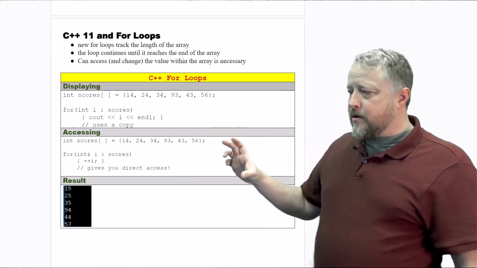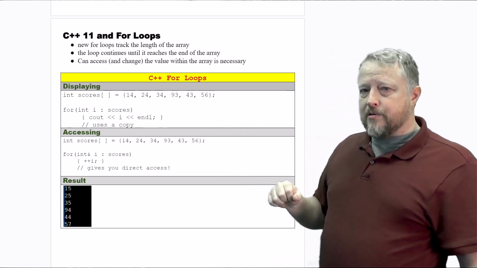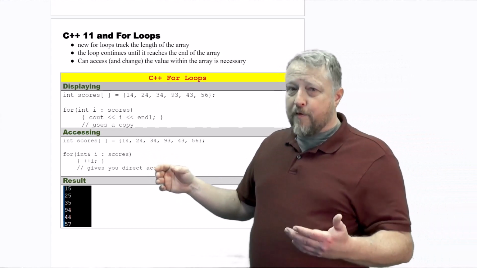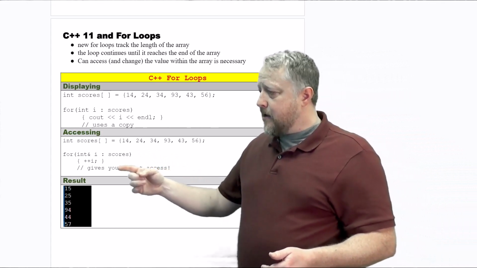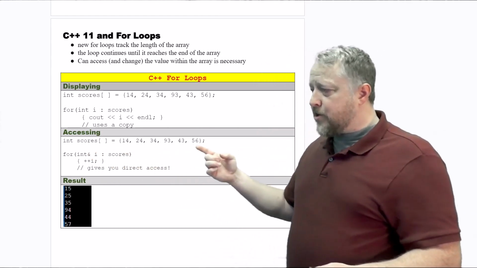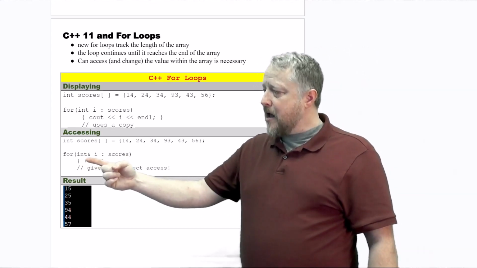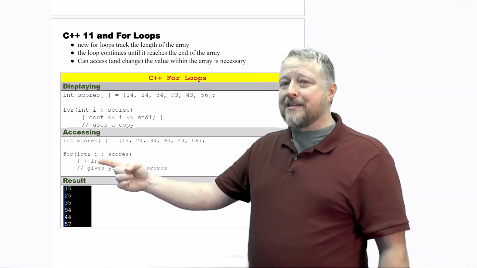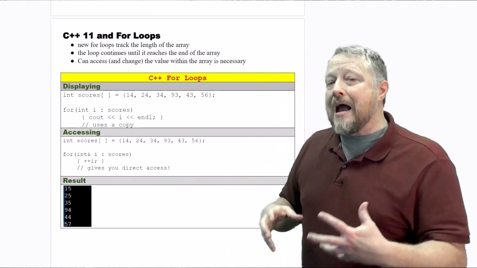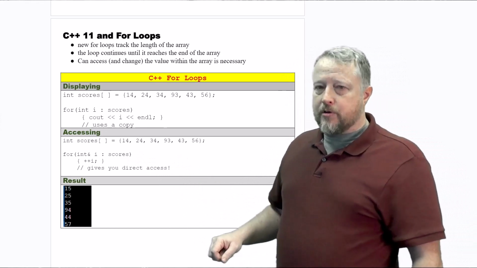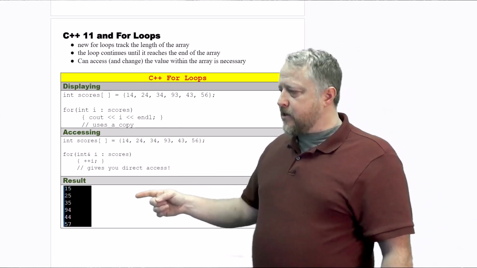The next one is a little interesting too. The next one is that, and this is why I prefer using the word element instead, the overall score setup is exactly the same, but what's going to happen is that I am giving direct access to the value that i is looking at, or element, from scores. Here's the crazy part.